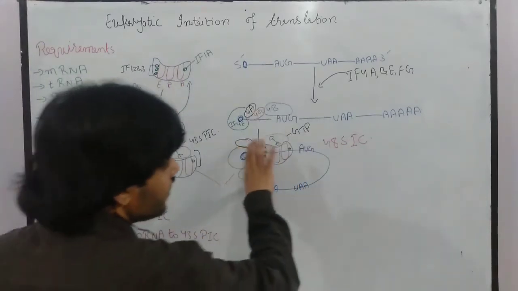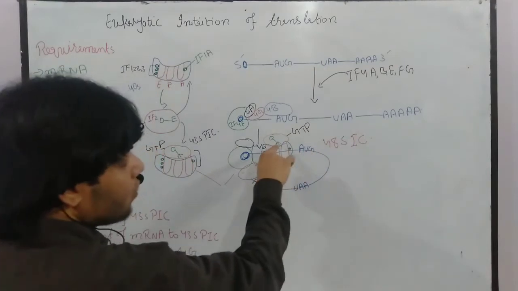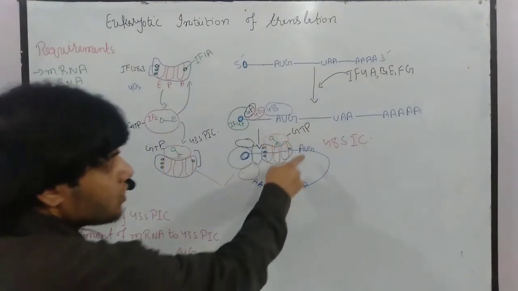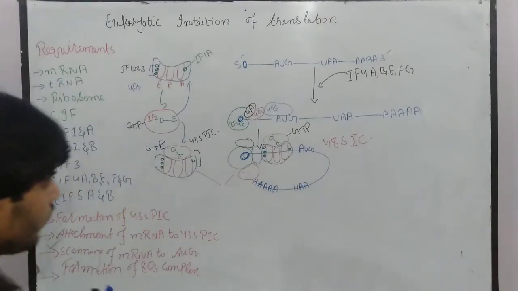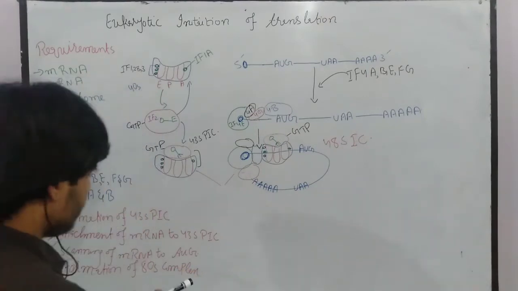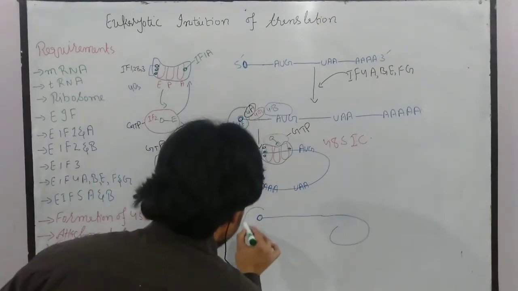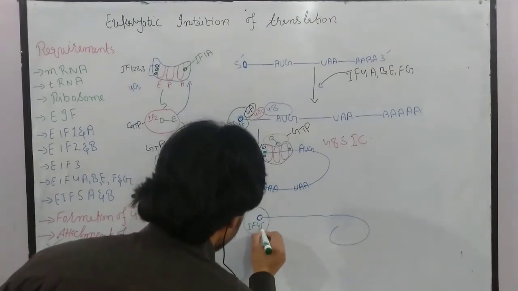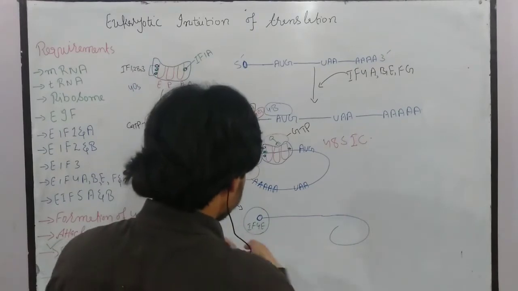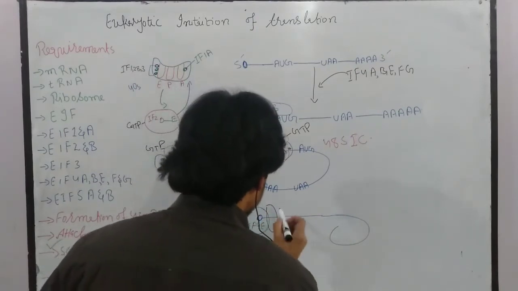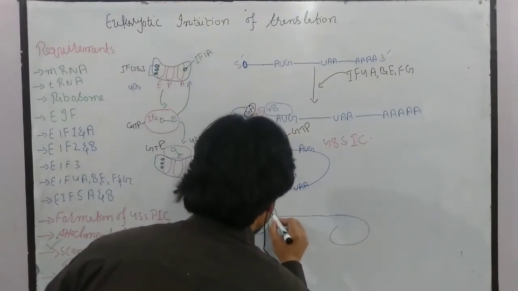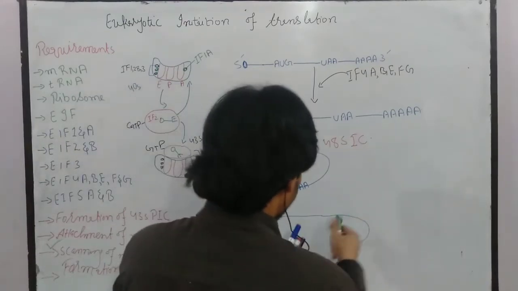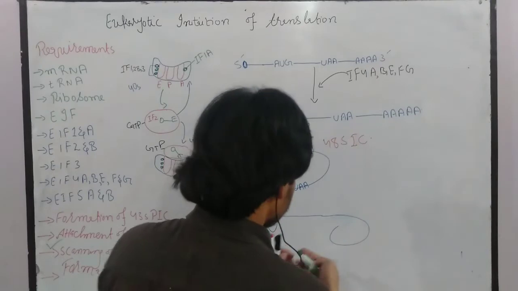Now once it reaches the AUG site, a proper attachment of this transfer RNA to the start codon will occur. So after that we get the situation like that. Let's suppose this is the initiation factor 4E, having also initiation factor 4A, and moreover these are the complexes which moved.